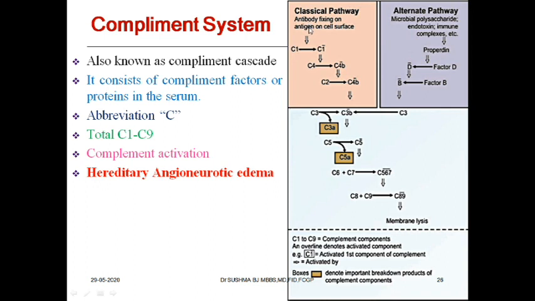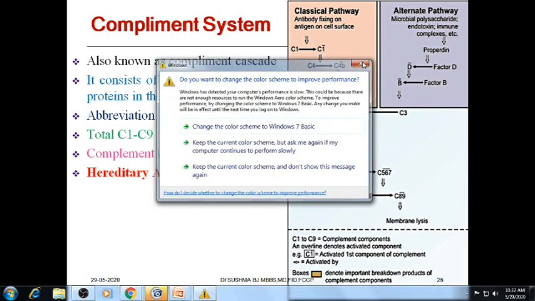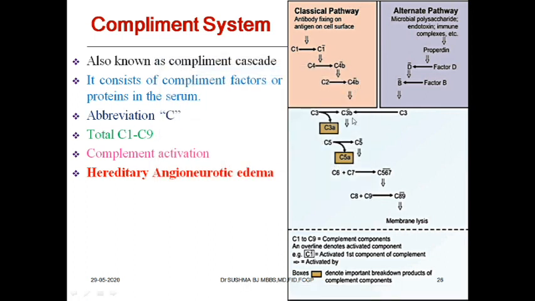For example, I told you about pre-proinsulin. When insulin is synthesized, it is first formed as pre-proinsulin. Then pre-proinsulin is converted to proinsulin, then proinsulin to insulin. They are the inactive forms of the protein. Similarly here, the C1 esterase enzyme is going to activate the inactive components of the complement factors. First it activates C4, resulting in C4A and C4B fractions. This C4B acts on C2 and gets activated, and it combines with C3. In fact, C3A is going to activate C5.